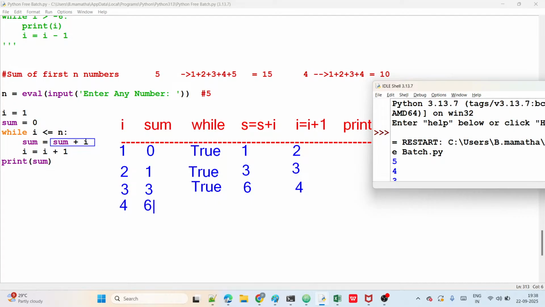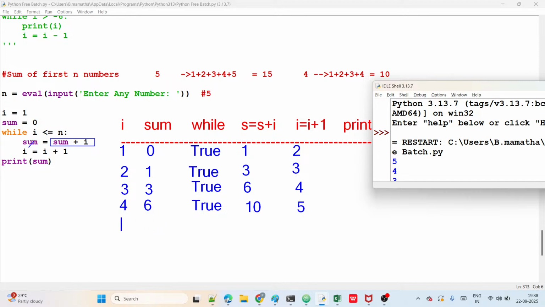Sum is 6. Now i means 4 less than or equal to 5. True or false? It is true. If it is true, then what is the sum now? Sum plus i. Sum already is 6, i is 4. 4 plus 6 is 10, right? So now the sum became 10. And then i value is 5, because i will increment by 1 only, right?